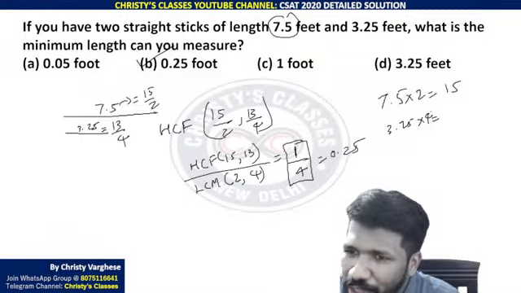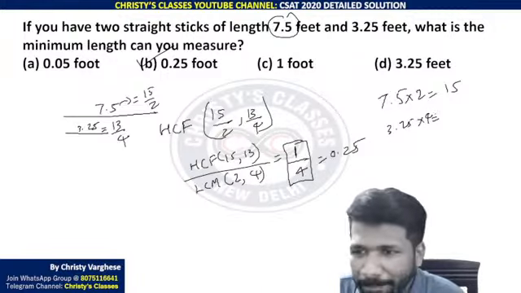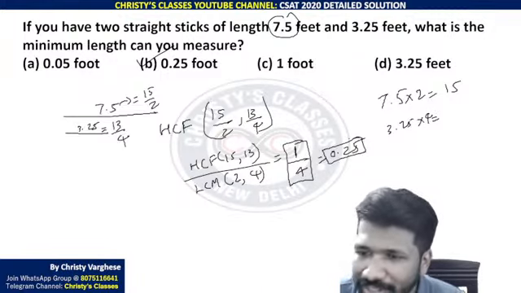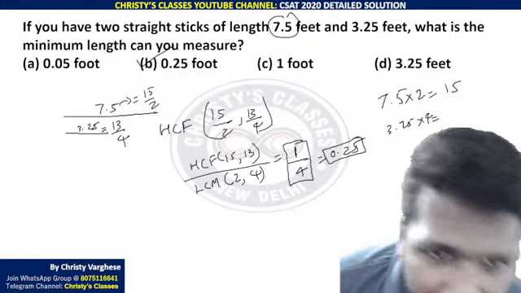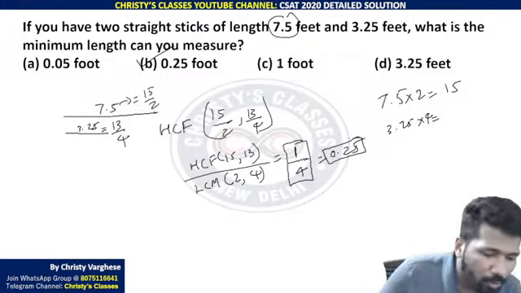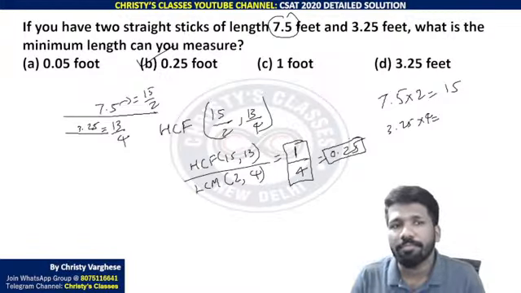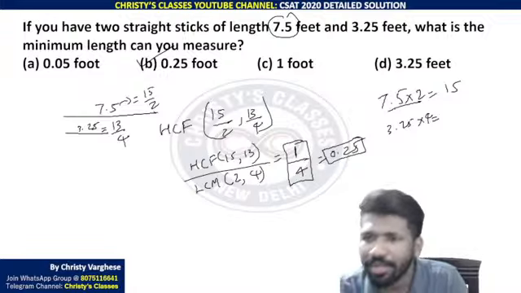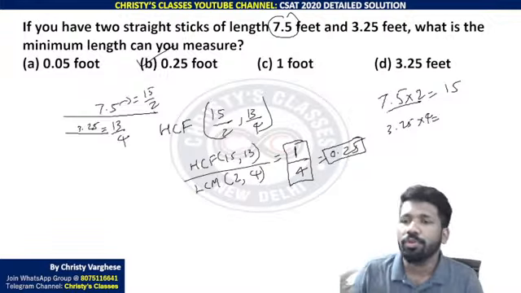Likewise, you can make any of these multiples now. By taking the possibility of multiples, finally you can find 0.25. That is how practically this is working. Minimum length of 0.25 also can be measured using this idea. I haven't tried which values. You can trial and error: 7.5 into 2, into 3, into 4.